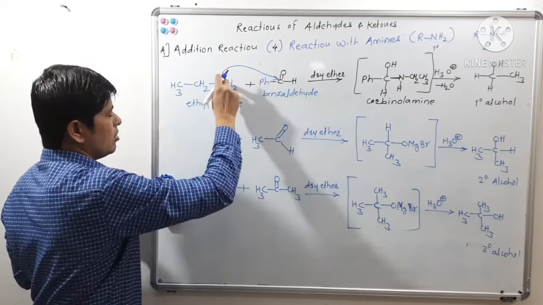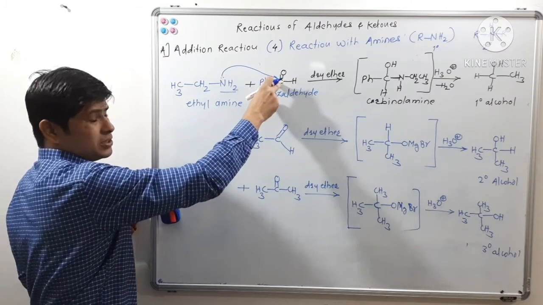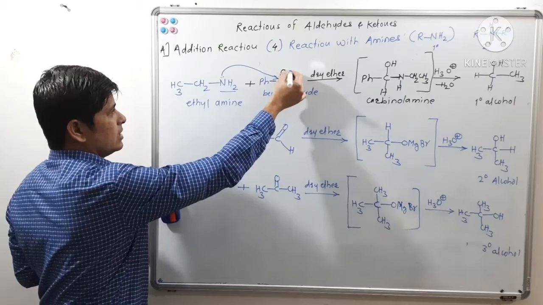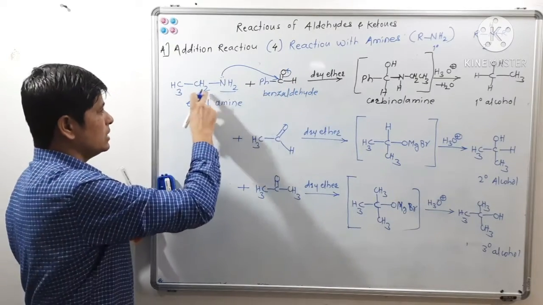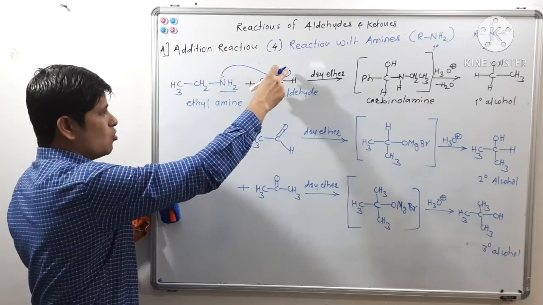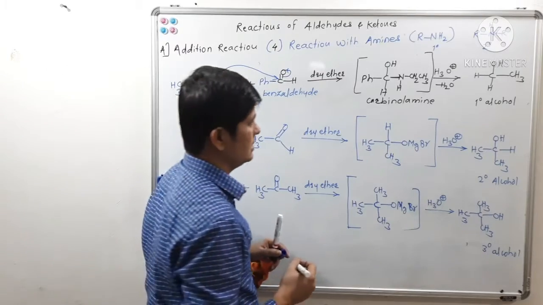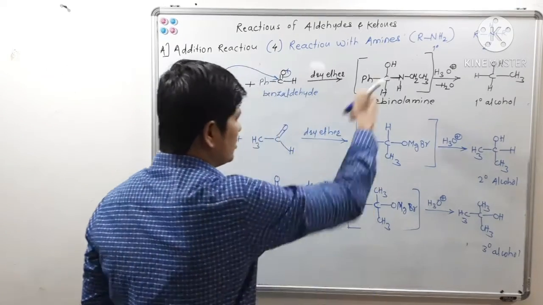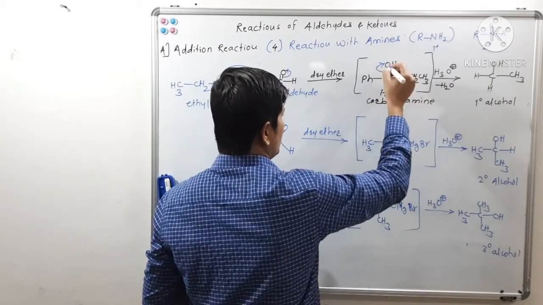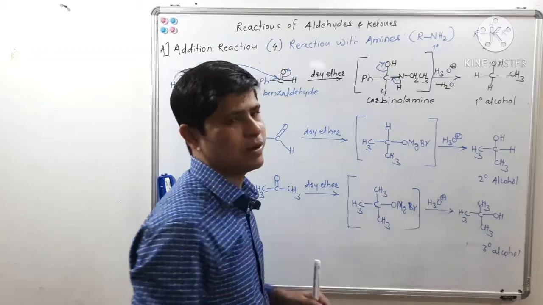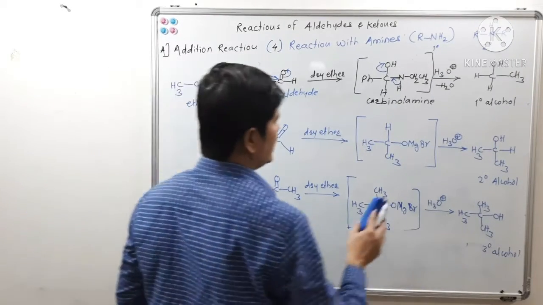So there will be an attack of this NH2 group over to the carbonyl carbon, the electron deficient carbon of the carbonyl group. So this pi bond will get shifted over that electronegative oxygen. So NH will get bonded to the carbonyl carbon, and that O minus will take a proton from this NH2 plus, isn't it? Now this compound, on reaction with dilute acid, will lose a water molecule. There will be a loss of water molecule when we treat this carbinol amine with dilute HCl. So what product will you get here?